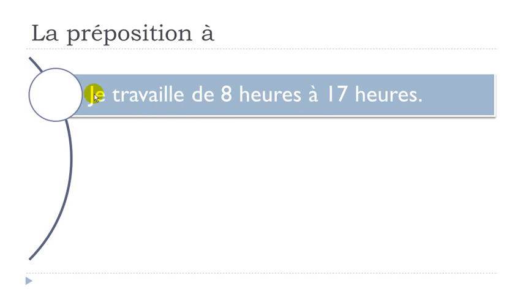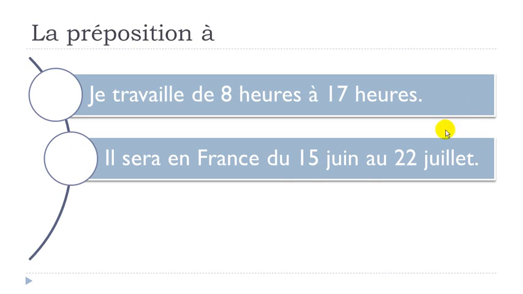So je travaille, travailler is to work, de, so from, 8 heures à 17 heures. So it's really the from to. In this example, it's quite classic, because we introduce the hours or the time. So from to.